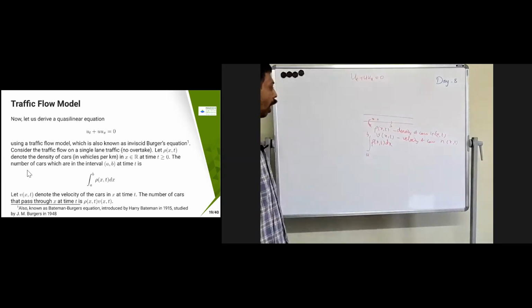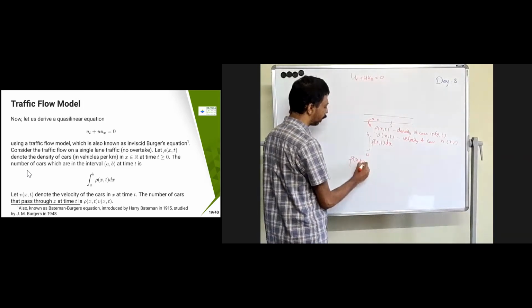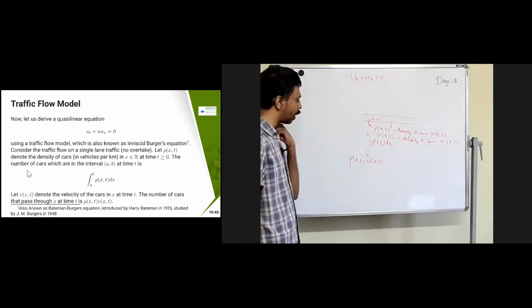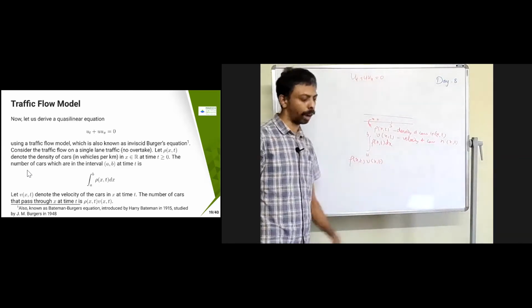Then how many cars will be moving at that place, at x and t? The number of cars that pass through x at time t is going to be denoted as rho(x,t) times v(x,t). So this is nothing but the number of cars at x, t.